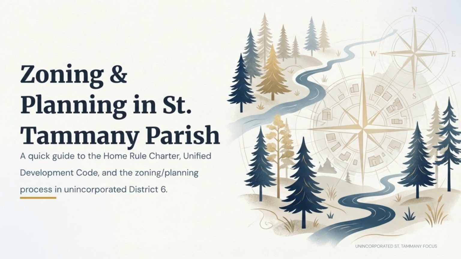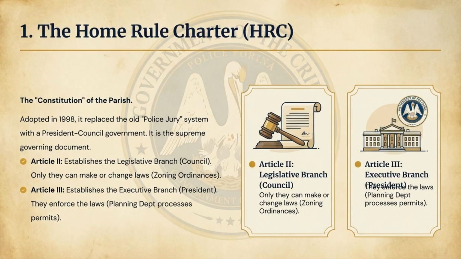This video is a quick guide to zoning and planning in St. Tammany Parish, focusing on the Home Rule Charter, the Unified Development Code, and the process in unincorporated District 6. The Home Rule Charter is the constitution of the parish. Adopted in 1998, it establishes the legislative branch or council, which makes or changes zoning ordinances, and the executive branch or president, which enforces the laws and processes permits.